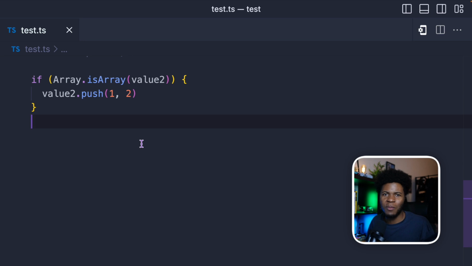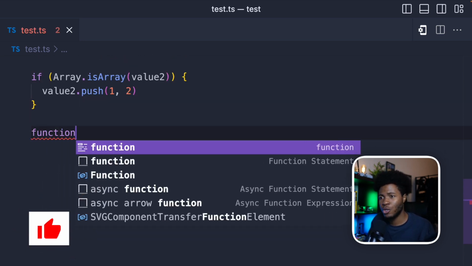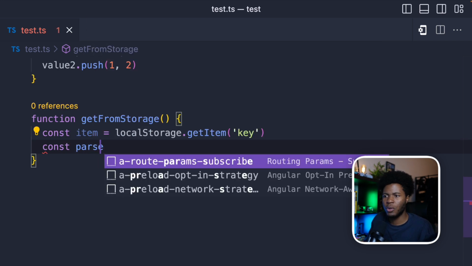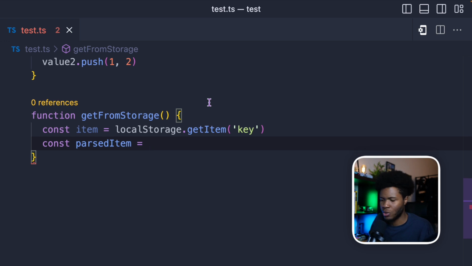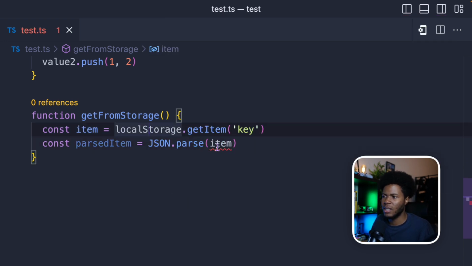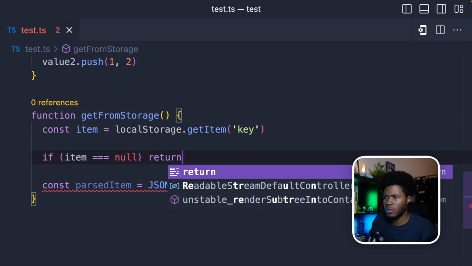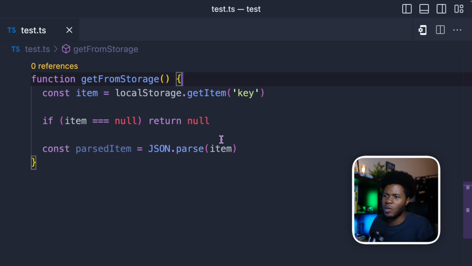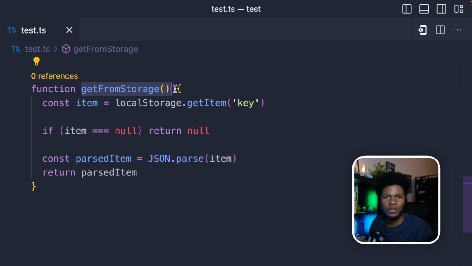Now let me show you some examples where you may use the unknown type. Let's say you have a function which gets something from local storage, then you're going to parse that item because you can only store string in local storage. So here you have JSON.parse, and then you pass the item, or here we can say if item is null, return null. This is a type guard. I have a video on type guards. I'll link it below.